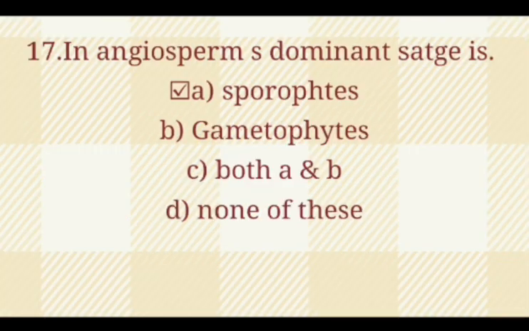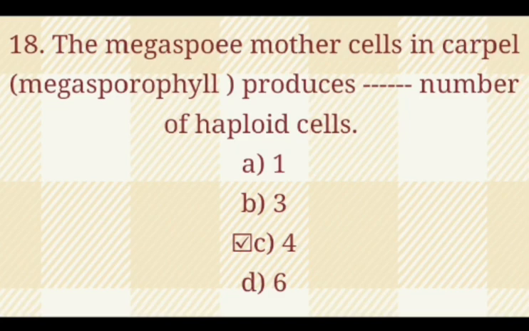MCQ 17. In angiosperms, dominant stage is option A, sporophytes; option B, gametophytes; option C, both A and B; and option D, none of these. The correct option is sporophytes. MCQ 18. The megaspore mother cells in carpel produce dash number of haploid cells. Option A 1, option B 3, option C 4, option D 6. So the correct option is 4.